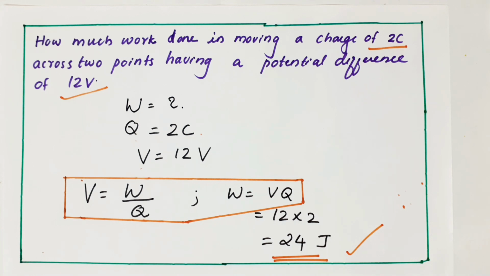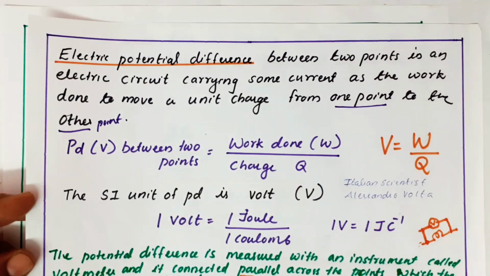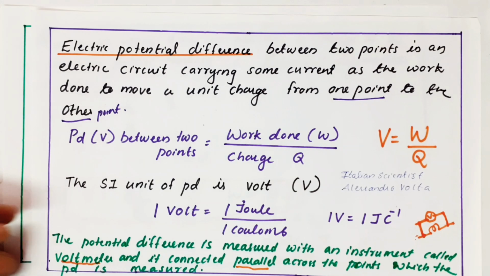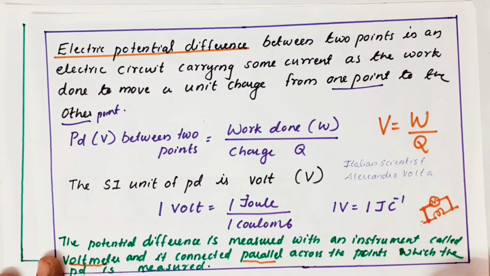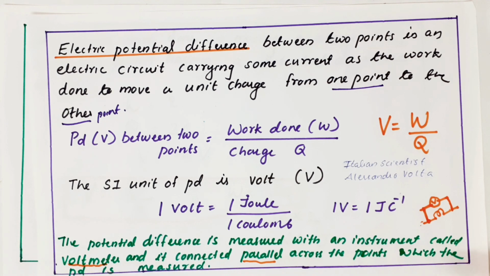So in short, in this video we discussed potential. Potential is work by charge, and the SI unit is volt, named in honor of an Italian scientist, Alessandro Volta.